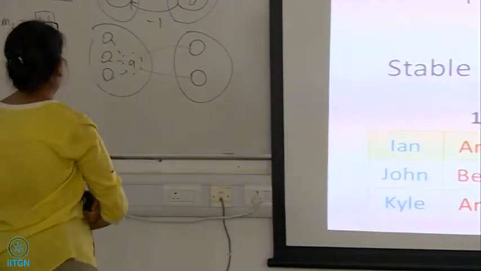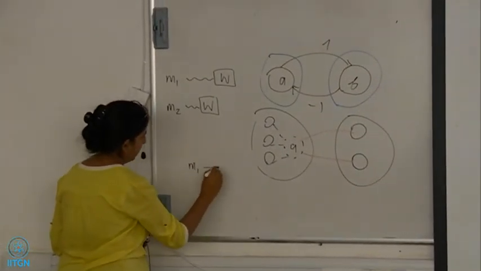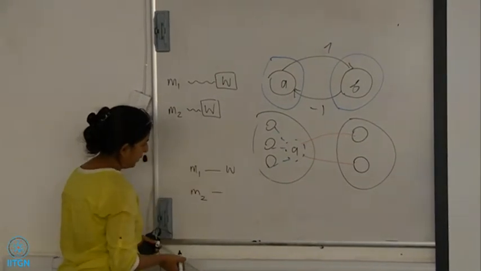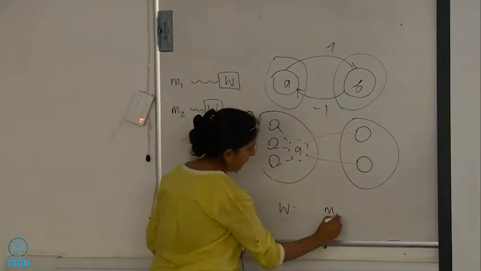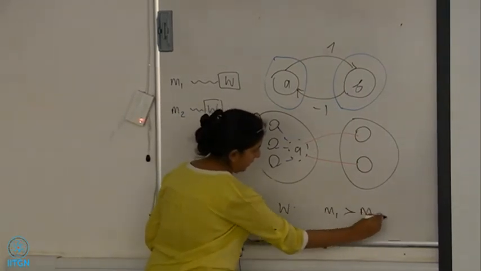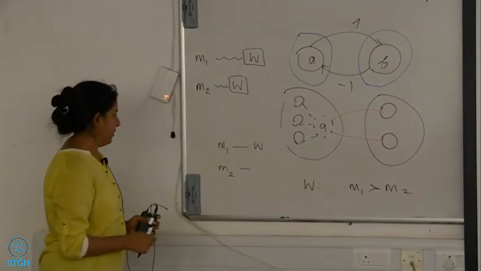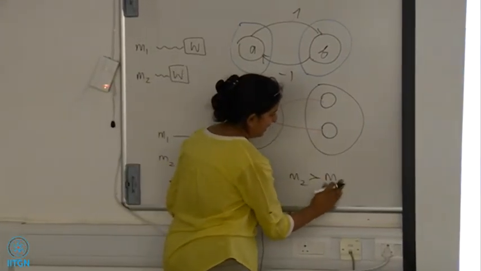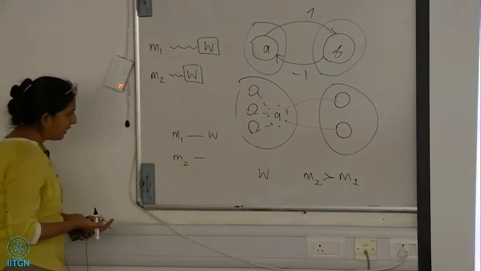So let's take one where M1 is matched to W, and let's look at where M2 is. Let's look at W's preference ordering, and without loss of generality, let's assume that W ranks M1 higher than M2. Or maybe M2 higher than M1. One of these will get me to a contradiction faster, I think.